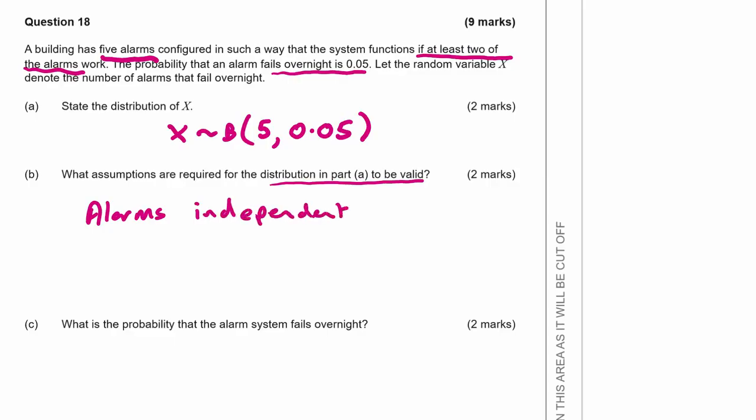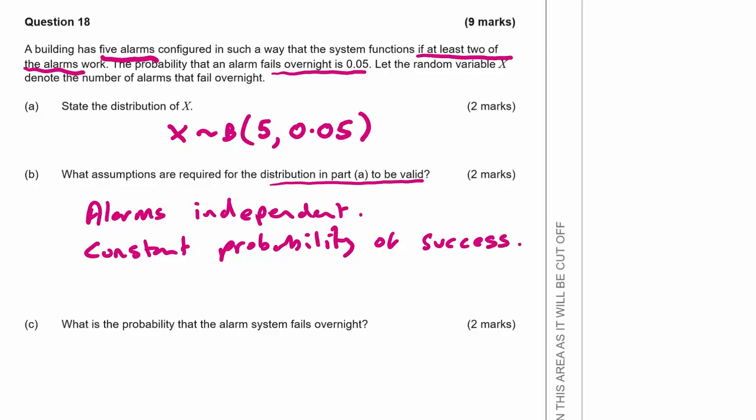In other words, one alarm failing doesn't have a negative impact or even a positive impact on the other alarms, so they're independent, and that we have a constant probability of success. And that ought to do it. We know we've got a fixed number of trials because we only have the 5 alarms.